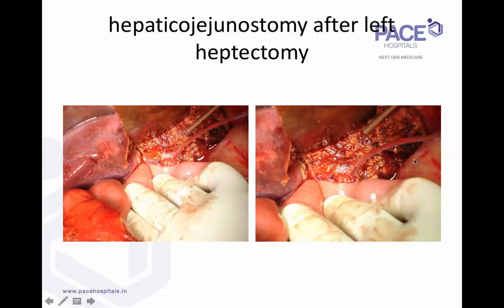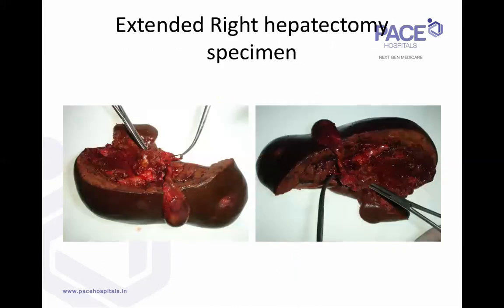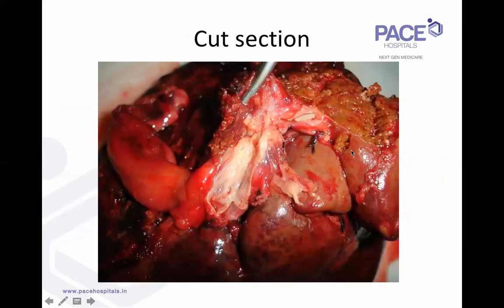This is another patient in which you can see the multiple ducts are there. So we're doing a single anastomosis because all these are usually contained within the Glissonian sheath, within the hilar plate. And that's the completed right hepaticojejunostomy. That's the extended right hepatectomy specimen with the caudate lobe, the right lobe of the liver, and the extrahepatic biliary tree.